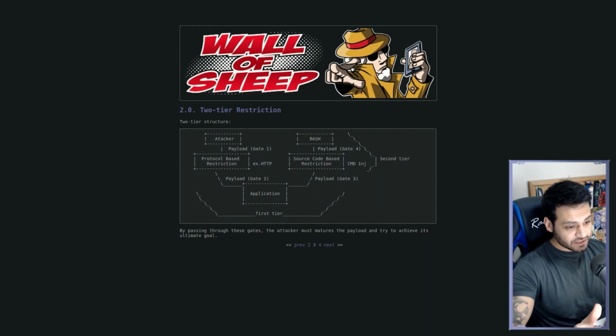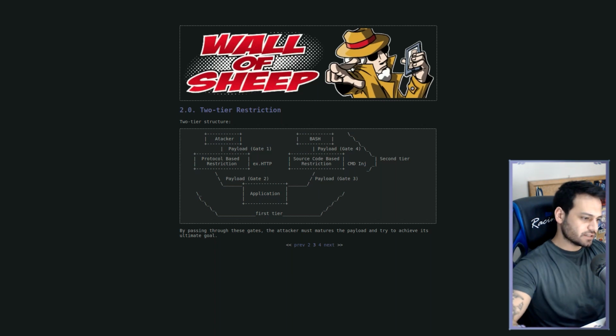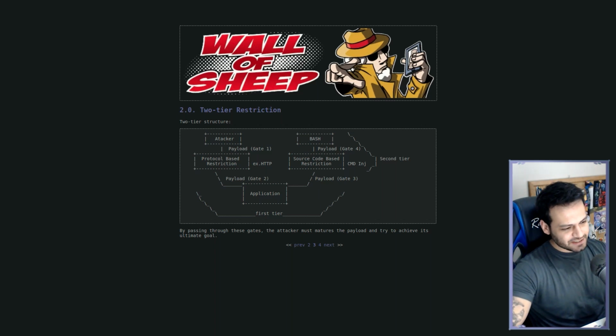The second tier starts after reaching the shell, guys. A vulnerability you discover for running commands on the server indicates that you have bypassed the first tier. The real challenge starts when you want to be comfortable on the server, because the attack payload you will use at this point should bypass a second-tier restriction.